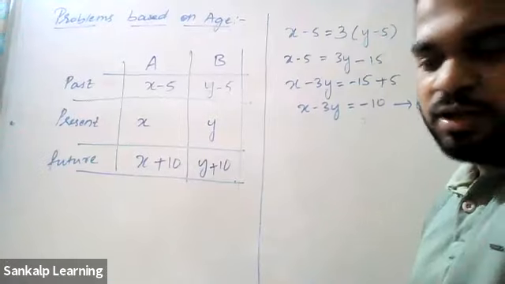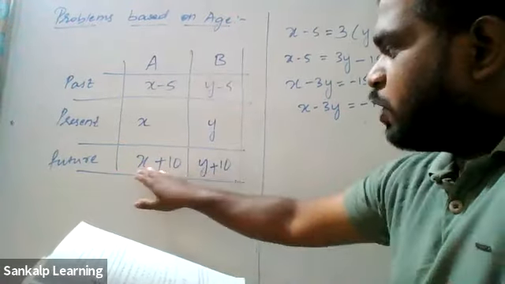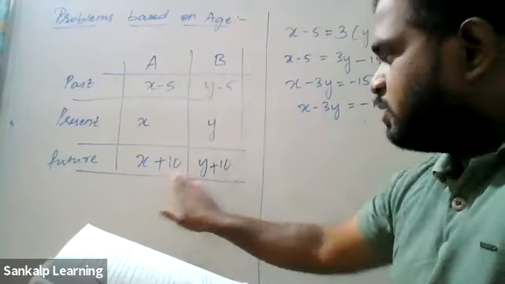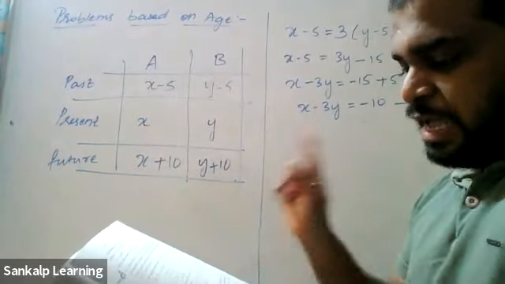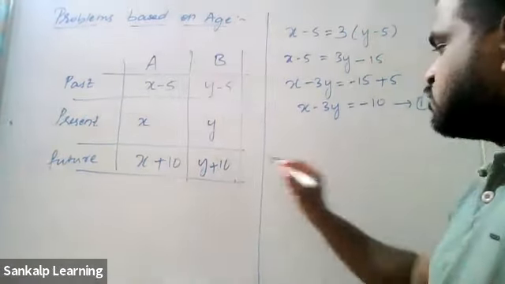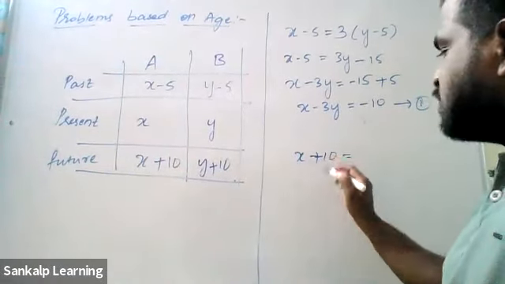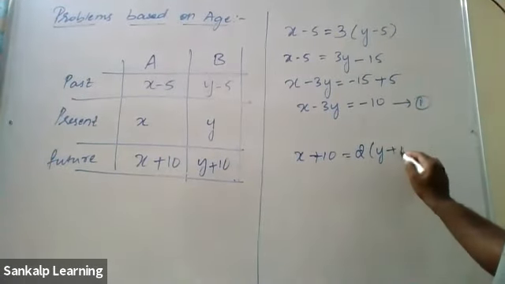Next, what is 10 years later? 10 years later means the future. I'm going to use only these two things now. I won't use the other two, forget them, concentrate only on this. X plus 10, Y plus 10. 10 years later, A shall be twice as old as B. So A's age is X plus 10, and twice means 2 times B's age, which is Y plus 10.